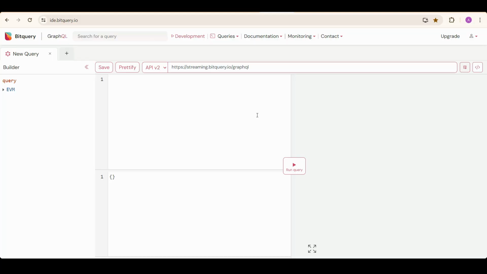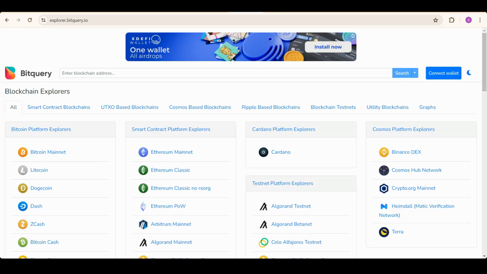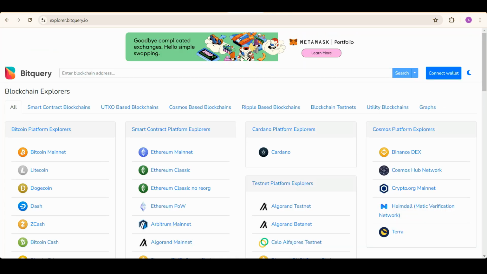Firstly, to test these BitQuery APIs, you need to first sign up on ide.bitquery.io, then you will be able to test the APIs. Let's deep dive into GraphQL APIs. You can check out the BitQuery Explorer at explorer.bitquery.io.